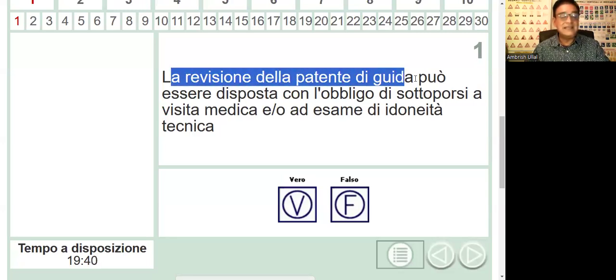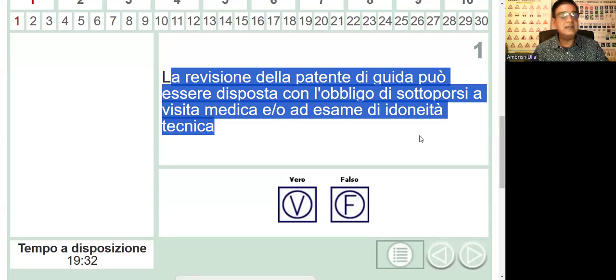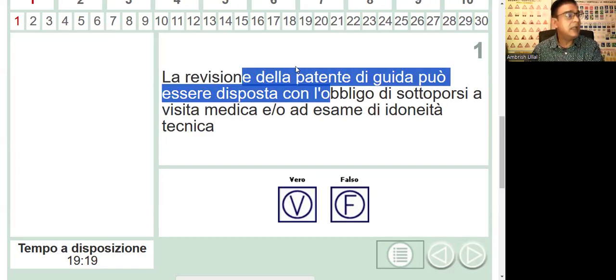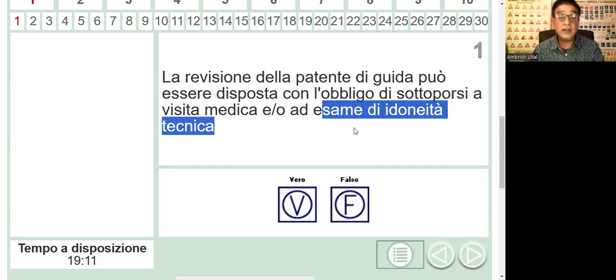La revisione della patente di guida può essere disposta con obbligo di sottoporsi a visita medica e o esame di idoneità tecnica. You can participate. Is it vero o falso? Vero. Well done. They can ask somebody to do a revision of a license. And what will the revision consist of? You're obliged to put yourself through a medical test or go for a technical exam. Idoneità tecnica means to show them that you can drive. E o means either one or the other or both. And that is true, that is vero.